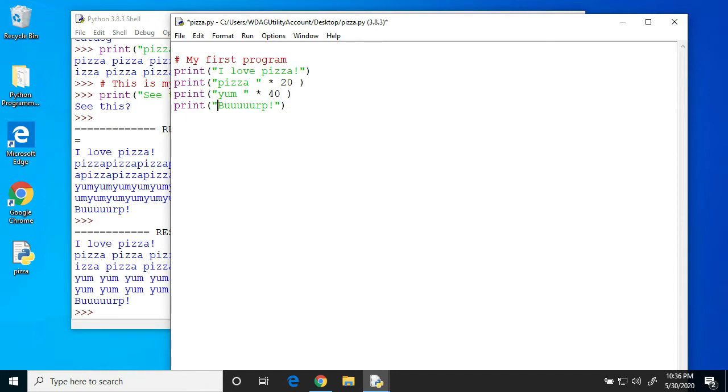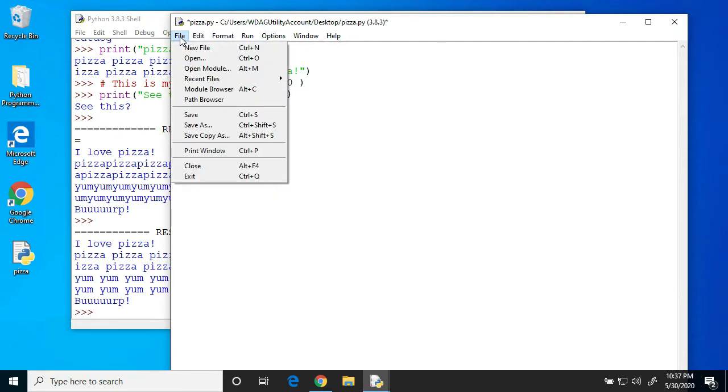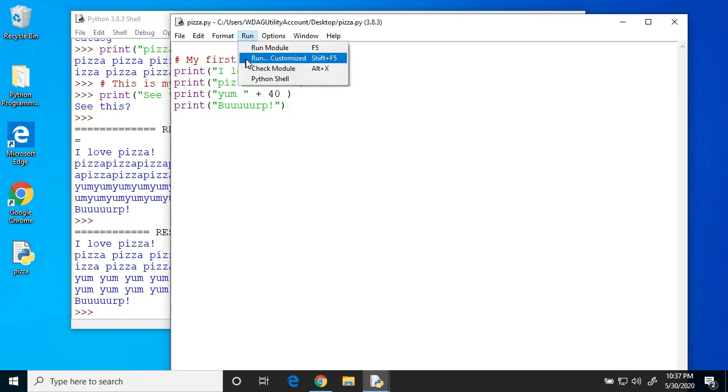The second kind of error that can happen is one that Python or IDLE can't detect before it runs the program. This kind of error only happens when the program runs, so it's called a runtime error. Here's an example of a runtime error in a program. Suppose, instead of multiplying yum by 40, I added 40 to yum. Now let's see what's going to happen. Make sure I save it, then go ahead and run it.